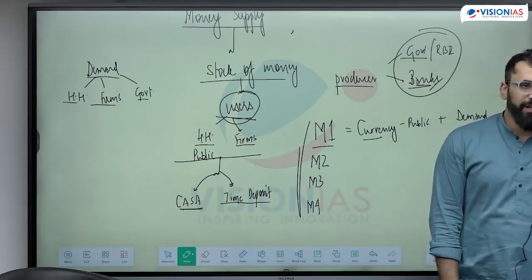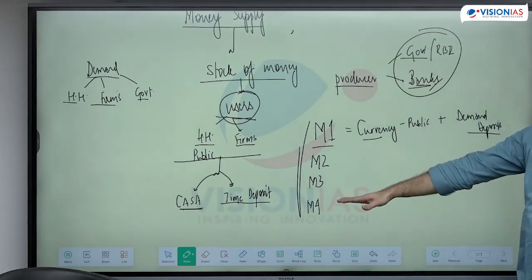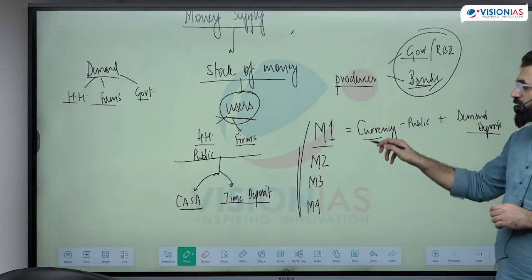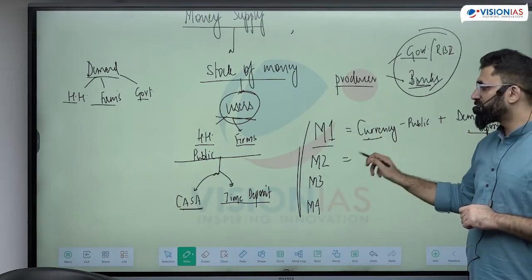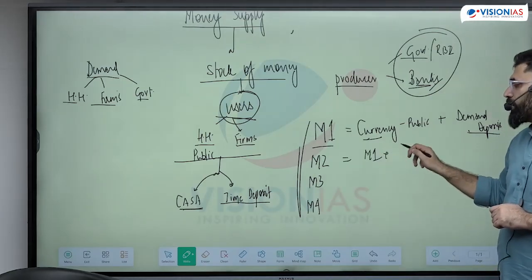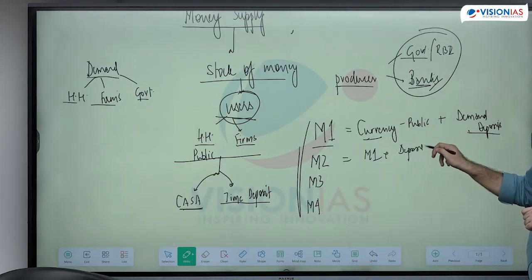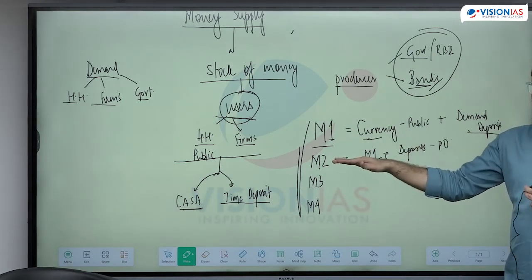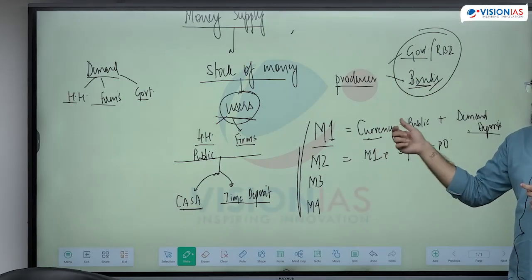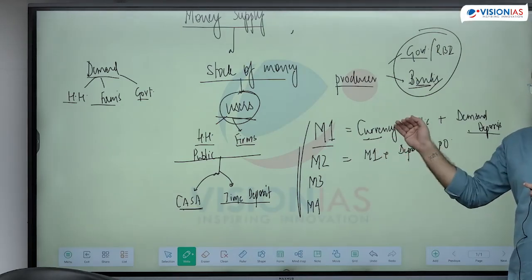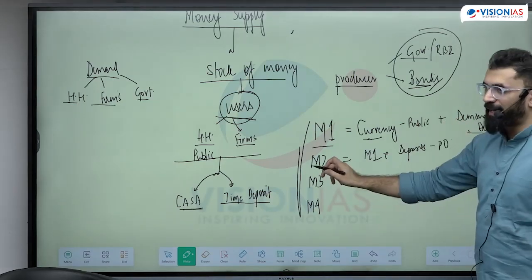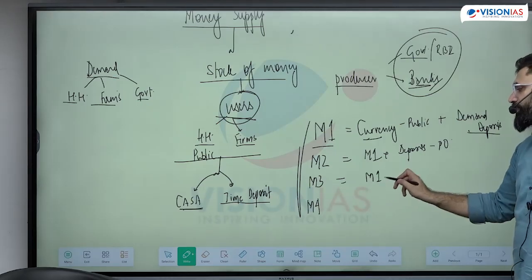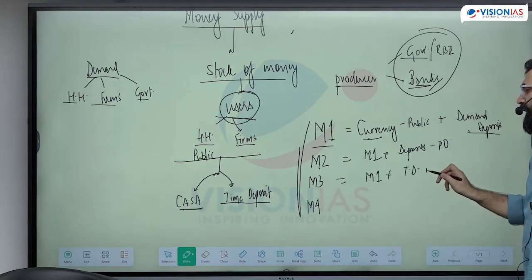Based on liquidity, we decide M1, M2, M3, M4. M1 consists of currency held with the public and demand deposits with the bank. M2 consists of M1 plus deposits which people have with the post office. Now if we compare M1 and M2, which is more liquid? Deposits with the post office are slightly less liquid as compared to deposits with the bank. M3 is M1 plus the time deposits with the bank.